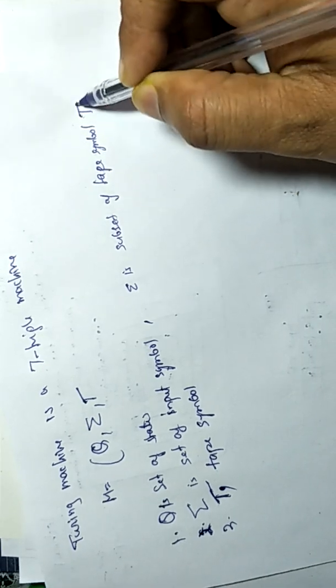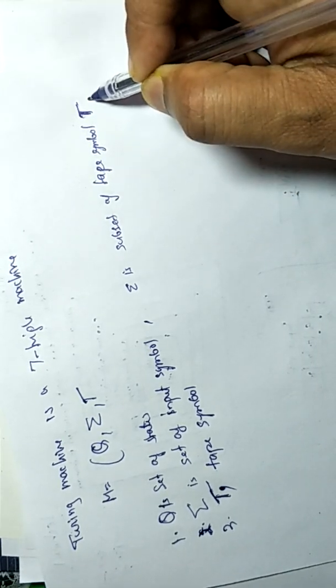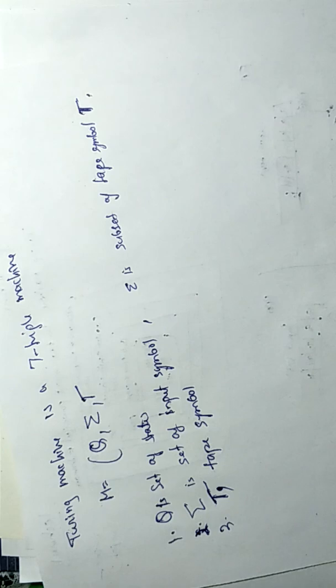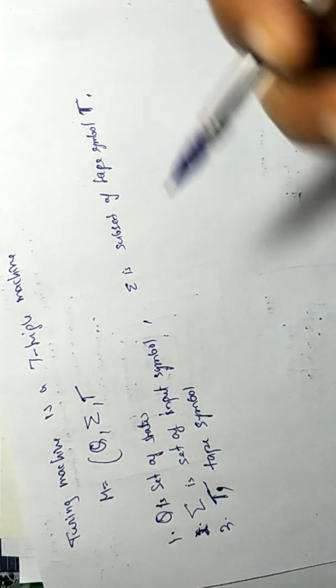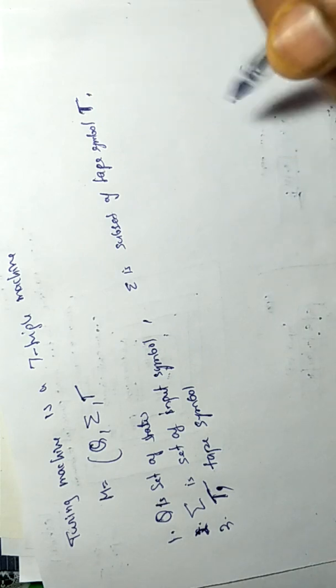Why? Because input is also written over the tape. So input symbols by default become tape symbols. So small a, small b are the input symbols, and we change them into capital A, capital B. Then tape symbols are small a, small b, capital A, capital B, blank. These all become tape symbols, whatever there is on the input tape.